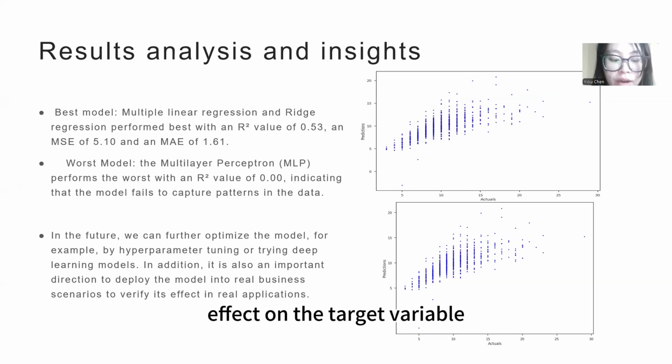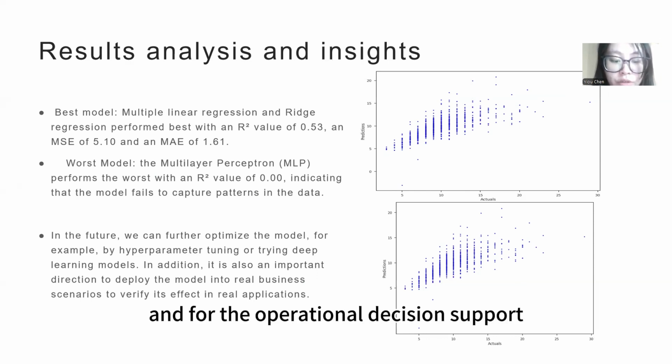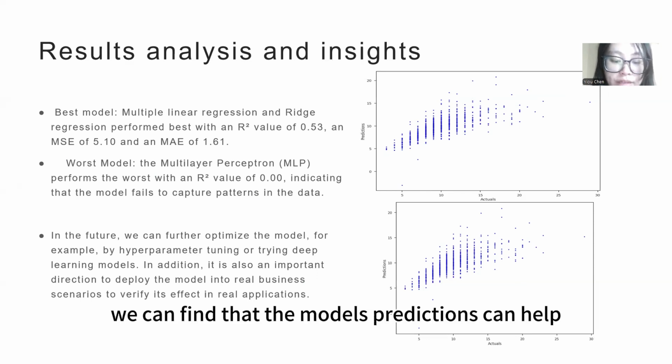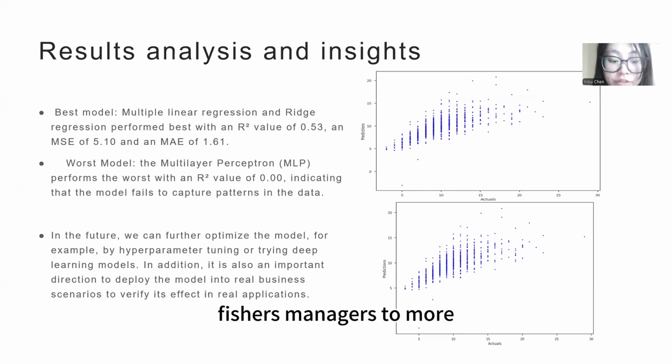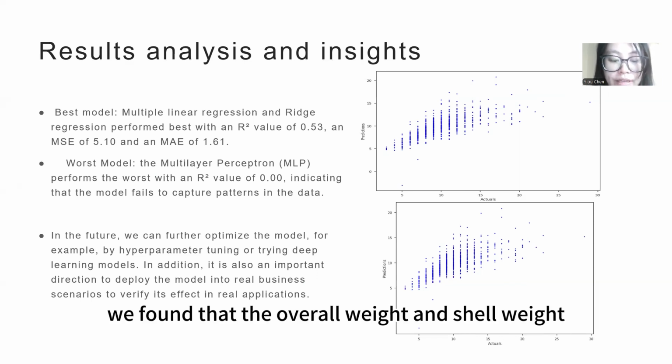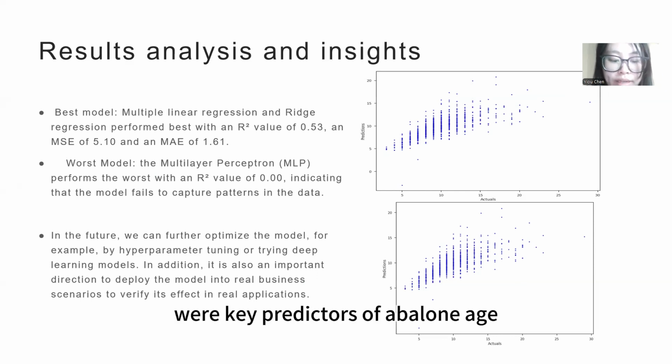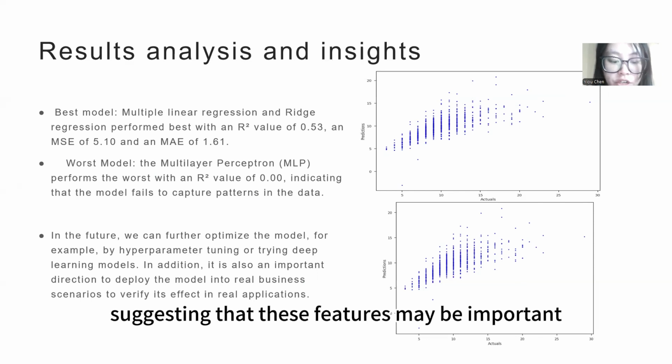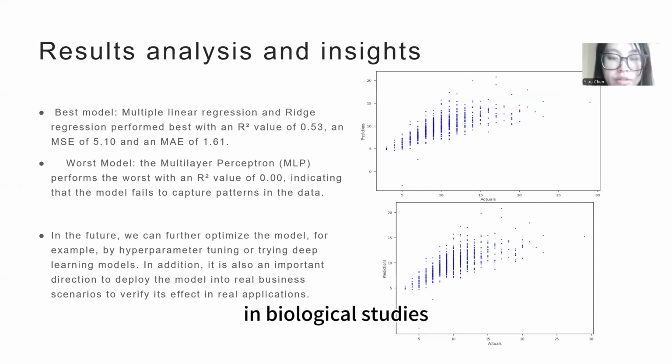For operational decision support, the model's predictions can help fisheries managers to more accurately estimate the age of abalone and thus optimize fishing strategies. For the pattern findings, we found that whole weight and shell weight were key predictors of abalone age, suggesting that these features may be important in biological studies.